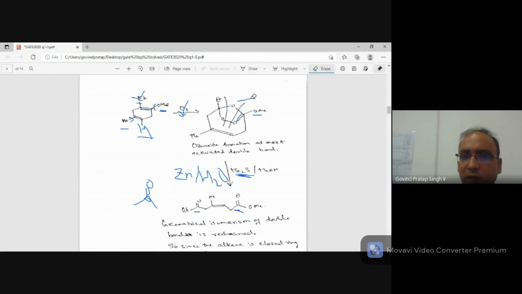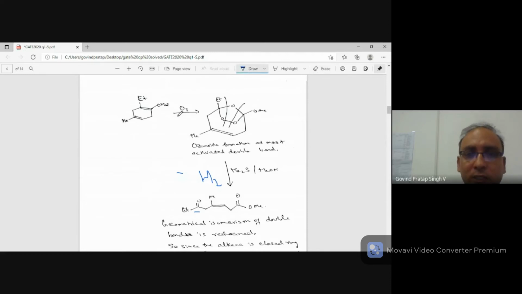So let's revise what I have told just now. You have to understand this concept, very, very important. Even if you don't understand ozonoid and all, you don't have to worry. What you have to understand is that ozonolysis followed by hydrolysis leads to cleavage of this.